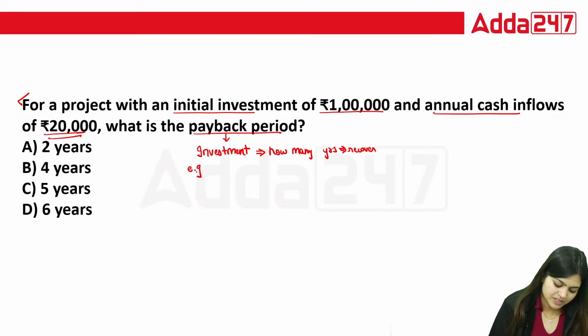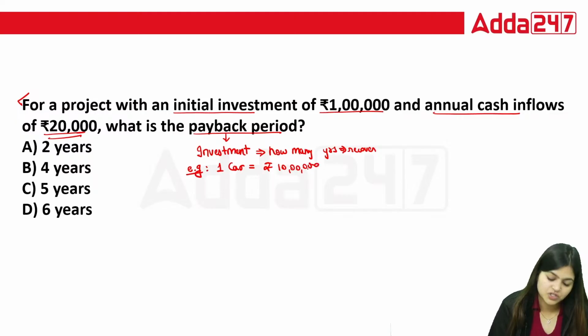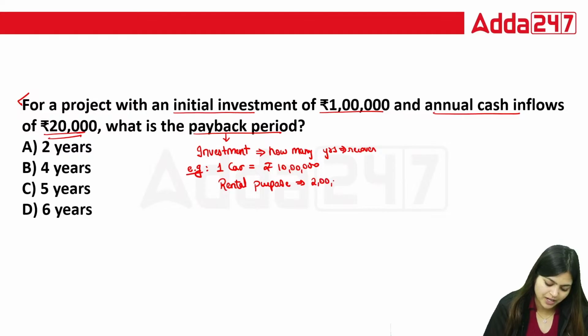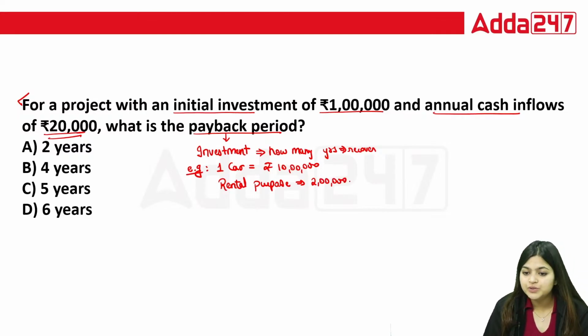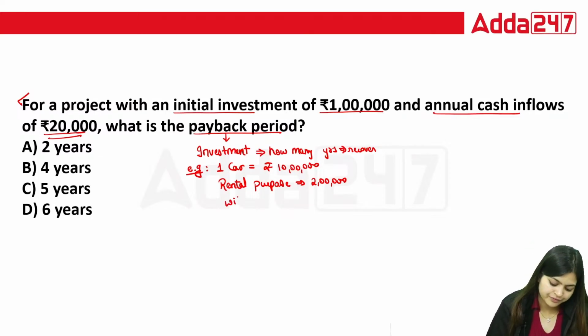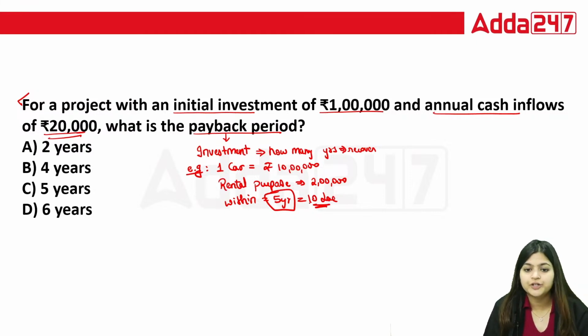For example, I'm just giving one quick example. Suppose you purchased one car for rupees 10 lakhs. Now you are going to use this car for rental purposes. Every year, you are going to earn rupees 2 lakhs from this car. Can you tell me in how many years you are able to recover this 10 lakhs? Of course, within 5 years you can recover this 10 lakh amount. So here your payback period is 5 years.